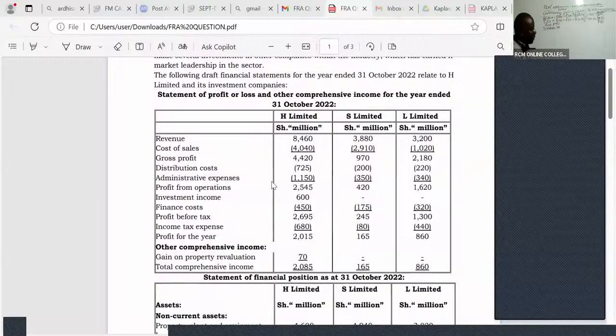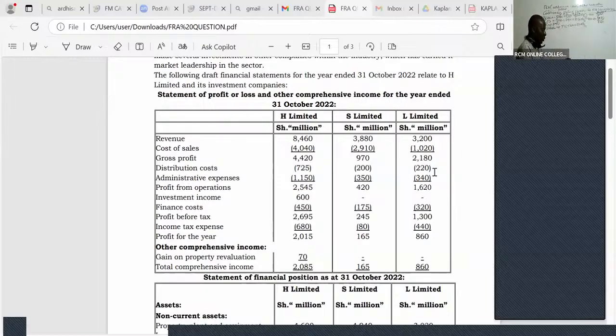So distribution cost, what do we have here? I have a figure of 725 plus 200 plus 220 times 6 over 12. No adjustment.